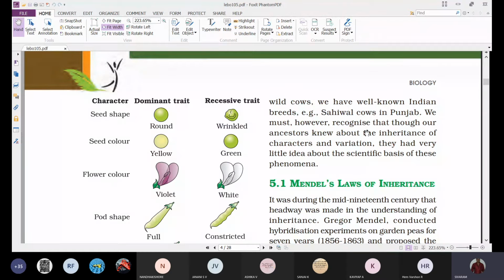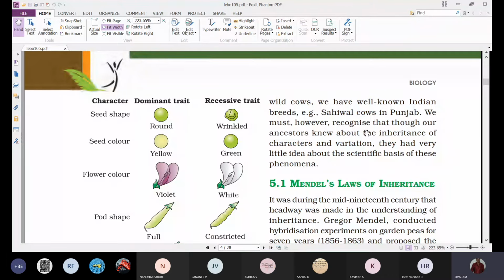So they knew that characters get transmitted from parents to progeny, that is, they knew the inheritance pattern. They knew the changes occurred because of sexual reproduction, the variations from parents to progeny. So they knew the concept of inheritance and variation, but they didn't know the scientific basis of inheritance and variation.